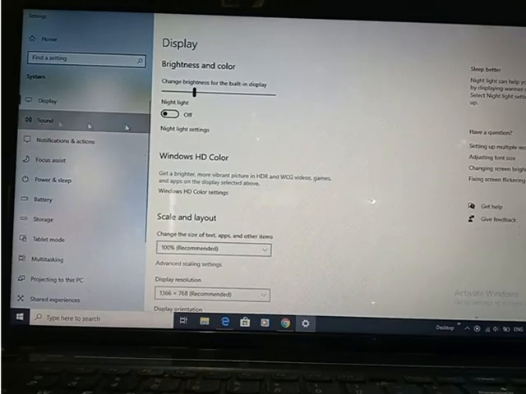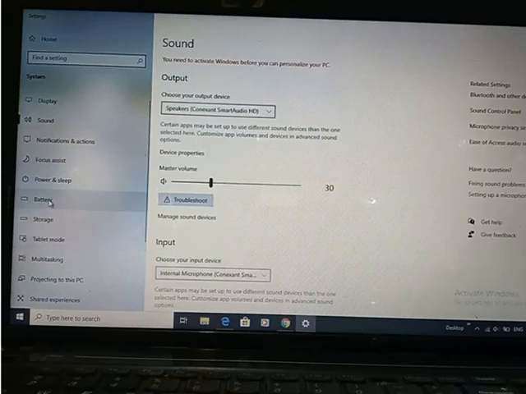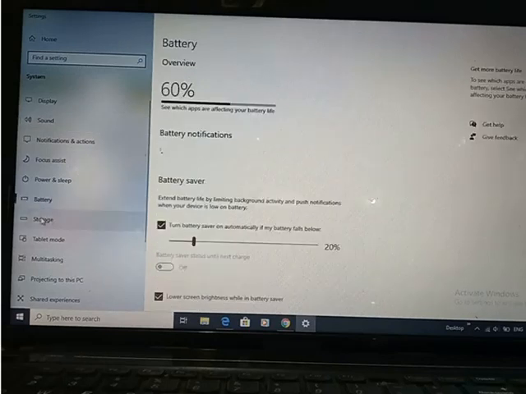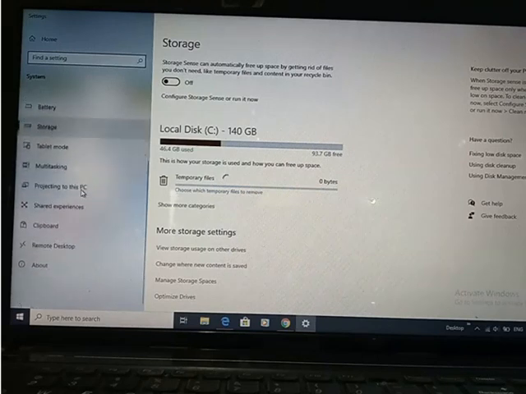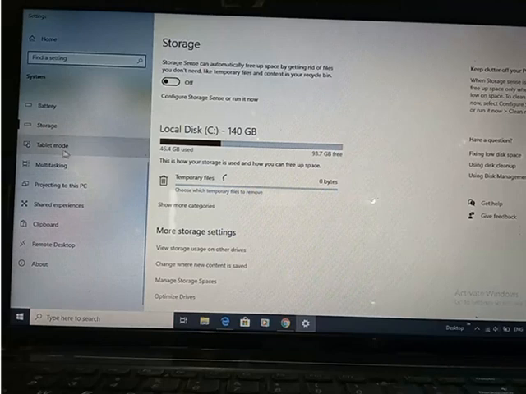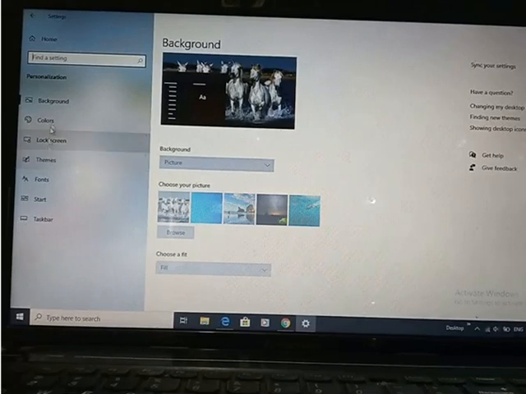Sound effects also you can choose from here. Power and sleep are also there, battery settings are also there, storage settings are also there. Like this, there are lots of things you can see from here. You can remove some desktop items also. So that's all about changing the screensaver and changing the desktop background.